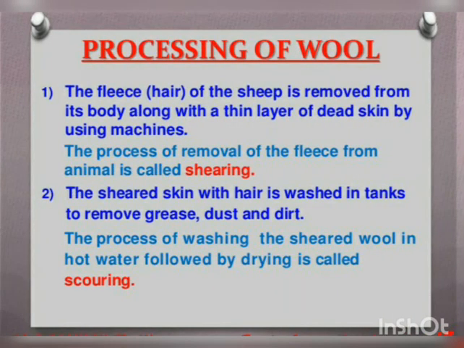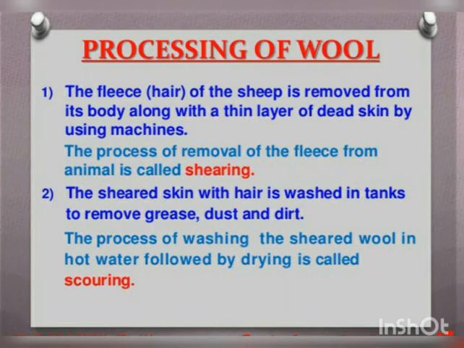Processing of wool. The hair that is cut cannot be used directly as wool. There is a process. The fleece of the sheep is removed from its body along with a layer of dead skin by using machines. They use machines to remove it, as we do our shaving. Your elders do the shaving at home, no? Like that, they remove the hair of the sheep along with the dead skin. The process of removal of the fleece from the animal is called shearing.